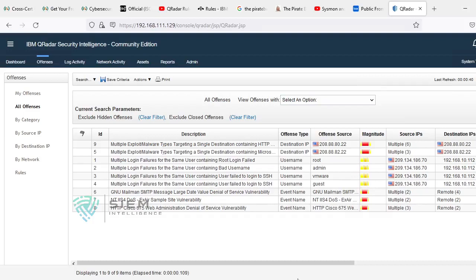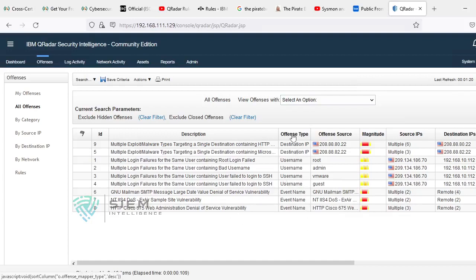So in this case, what will be the offense type? Whatever the unique value is. There are 5 destinations, so detecting the source IP is easier than detecting 5 destinations. So in this case, the offense type is source. If there are multiple sources and only one destination is being hit, something like a distributed DOS attack from 10 different sources hitting one destination IP, then the destination is the single unique value. That's the reason we consider the offense type to be destination IP.